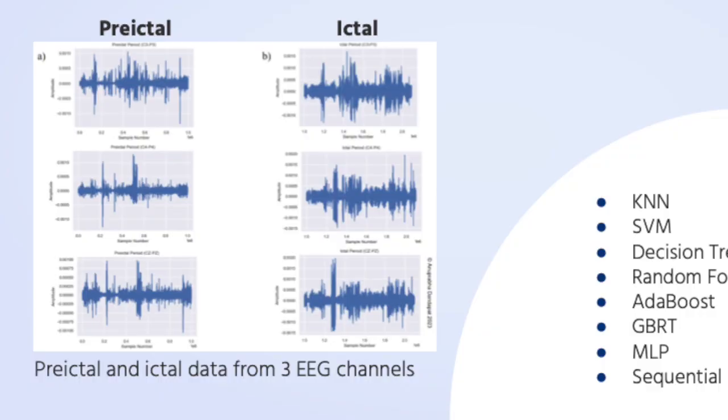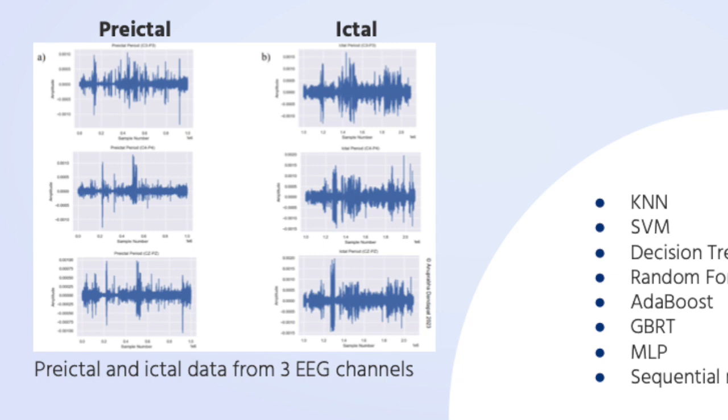So right before a seizure occurs, a patient is usually able to feel some signs that a seizure event is impending. And so they might feel fatigue or dizziness or irritability, and this can also be seen on the electroencephalogram. On the left here, we can see the preictal data for 3 EEG channels, and on the right here, we can see the ictal data, which is during the seizure, and you can see the rapid spiking motion that is characteristic of a seizure.